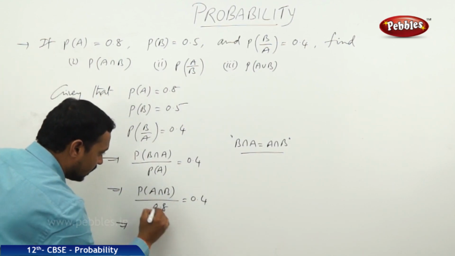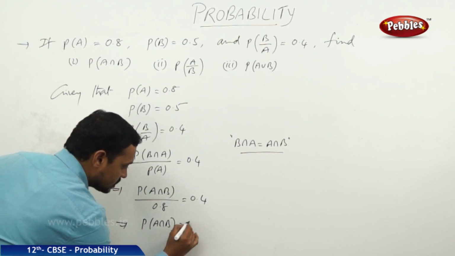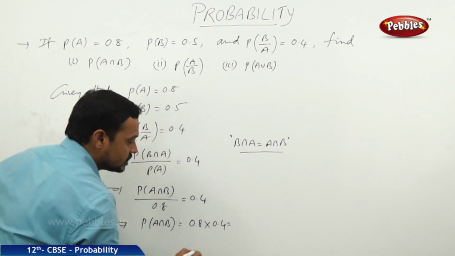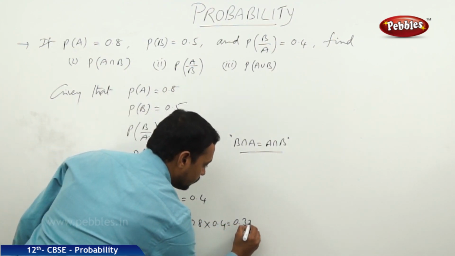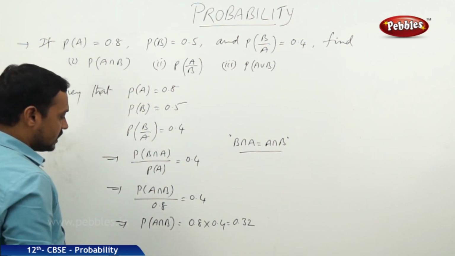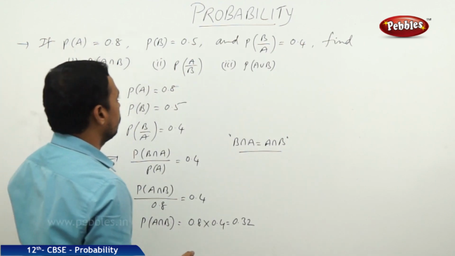Now on cross multiplying, the probability of A intersection B is equal to 0.8 into 0.4, that is 0.32. Hence the probability of A intersection B is equal to 0.32. That is the first one.